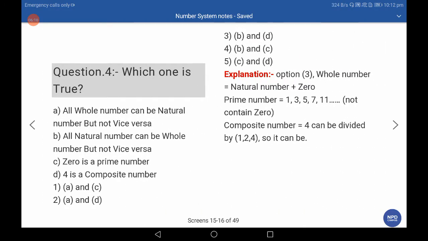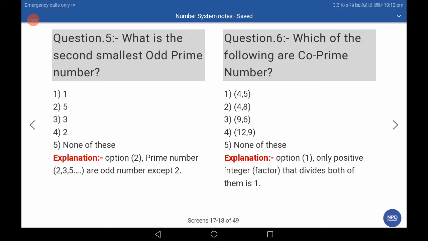Which one is true? These examples are most important and we explain them. You can read and write the correct answer. What is the second smallest odd prime number? The first smallest odd prime number is 3 and the second smallest odd prime number is 5. The second option is the correct answer.